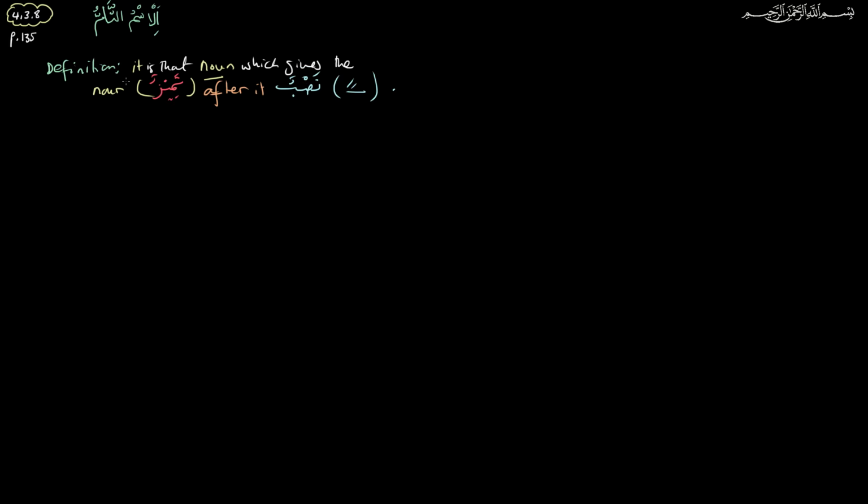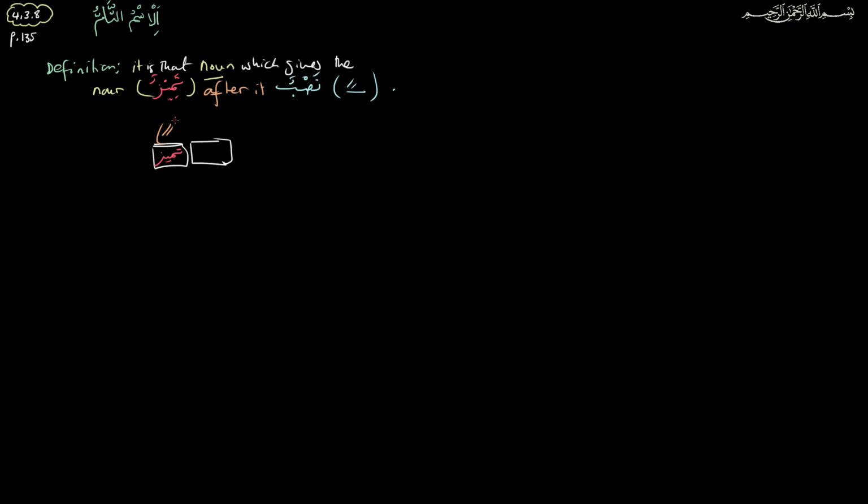So we're talking about a noun here, after which is a tamiz, and the tamiz is going to be mansub.